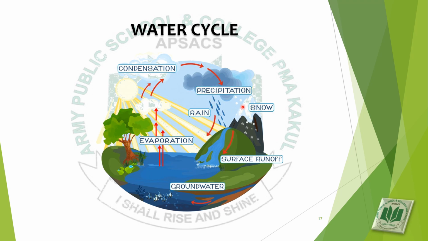When there is a low temperature below freezing point, that is in minus degrees, then these water droplets convert into snow. After that, this rain and snow fall on earth and are again collected in water bodies to begin the water cycle again, as you can see in the diagram.